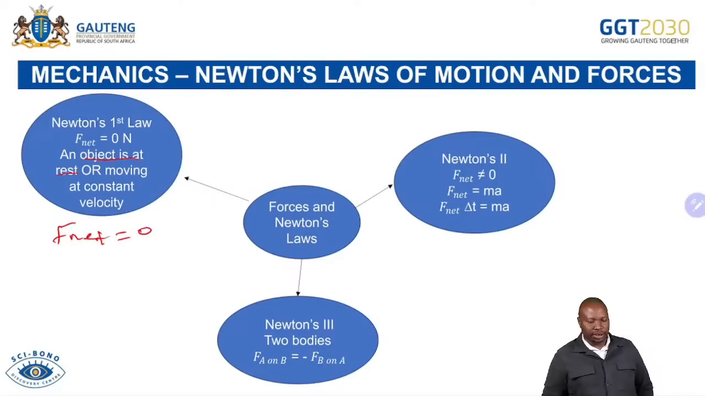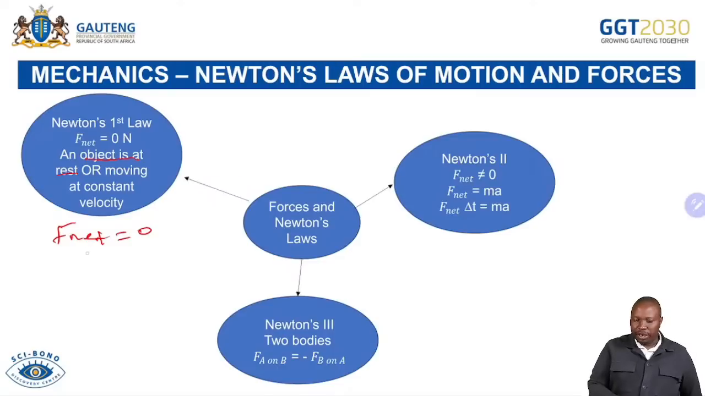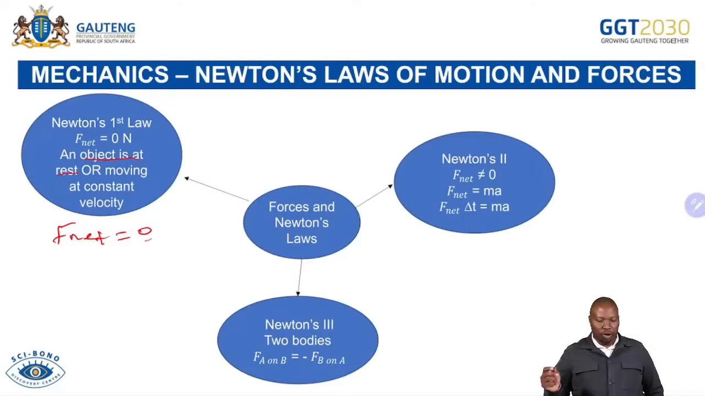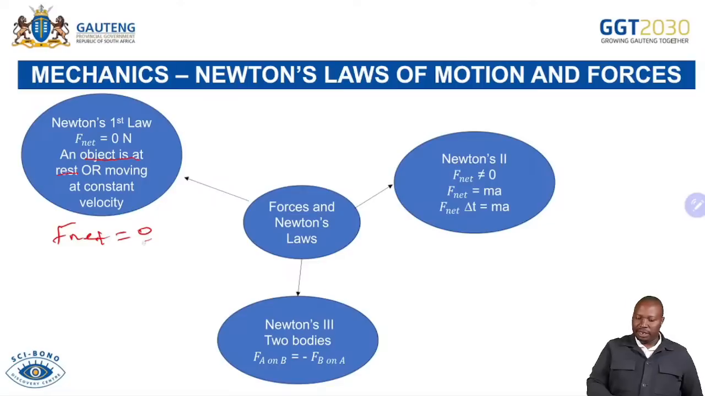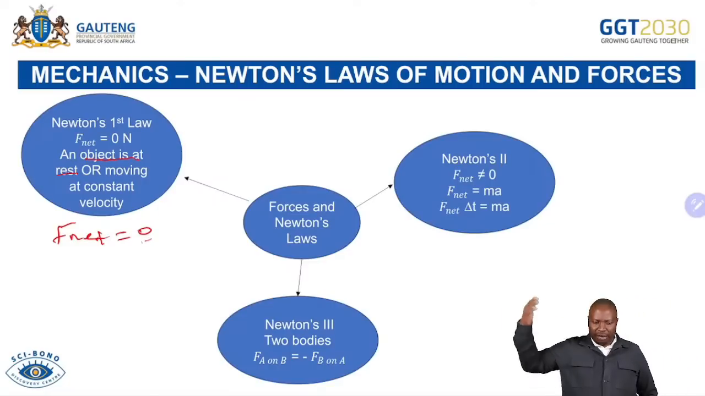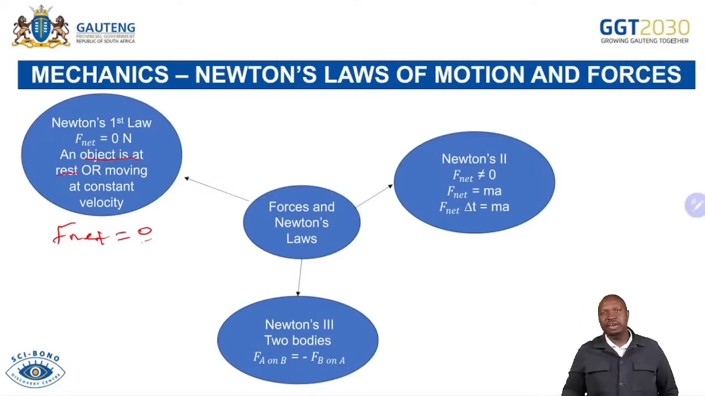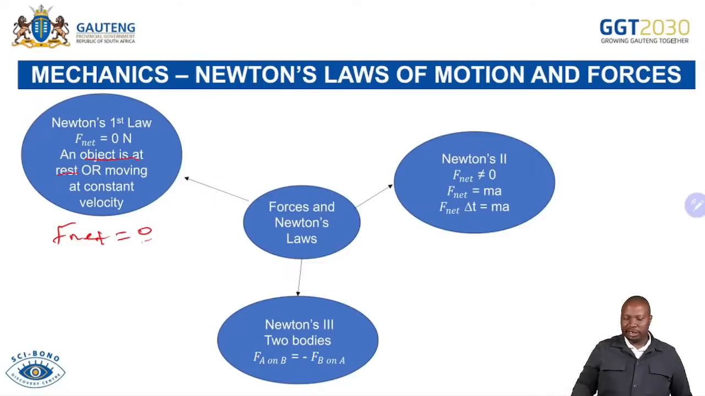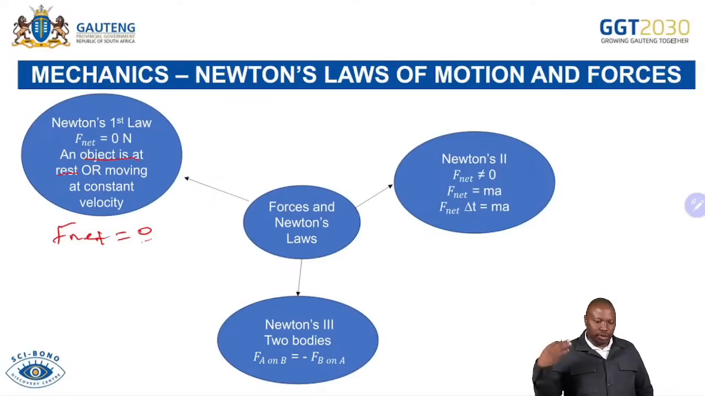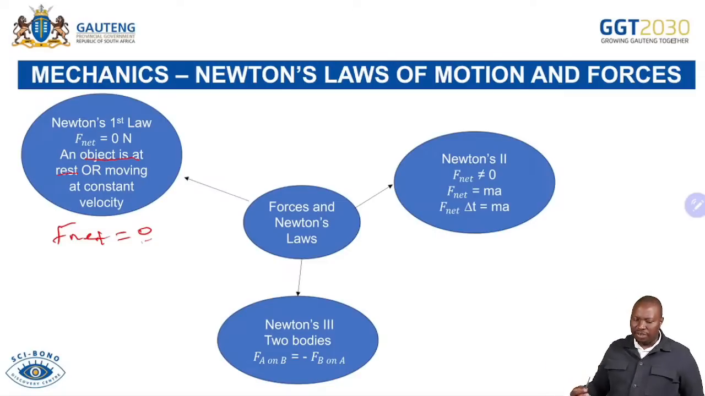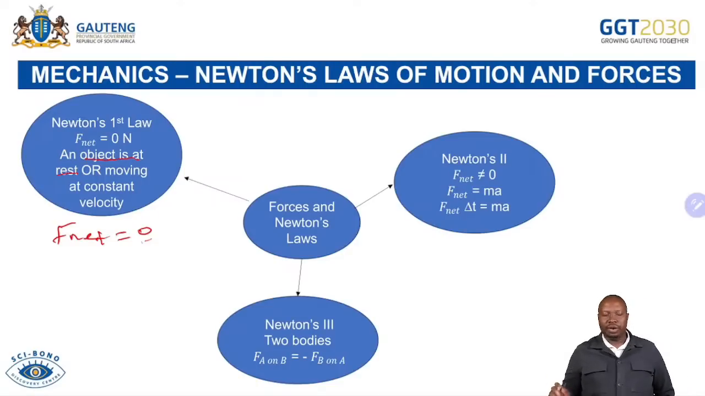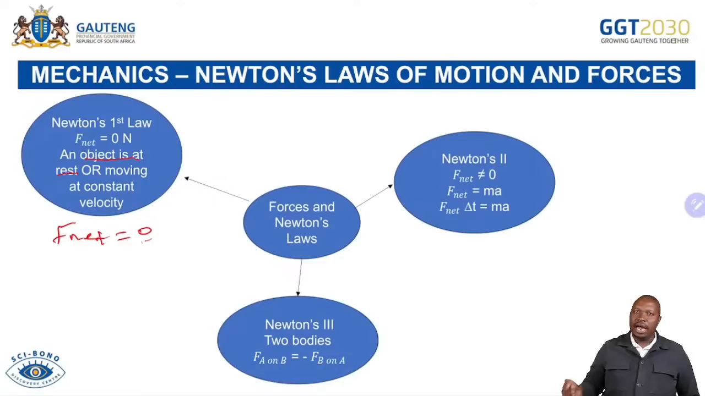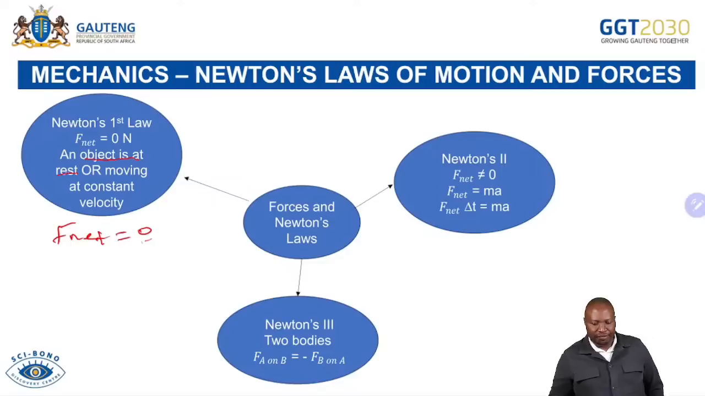So when you're stating it, you will say an object will remain at rest. That's why F net is 0. An object will remain at rest or in constant velocity. Constant velocity simply means final velocity is equal to initial velocity. So the acceleration will be 0 because Vf equals Vi. That is constant velocity, meaning the velocity is not changing, or when the forces are balanced. So you've got to know Newton's first law: an object will remain at rest or in constant velocity unless acted upon by an external resultant force.